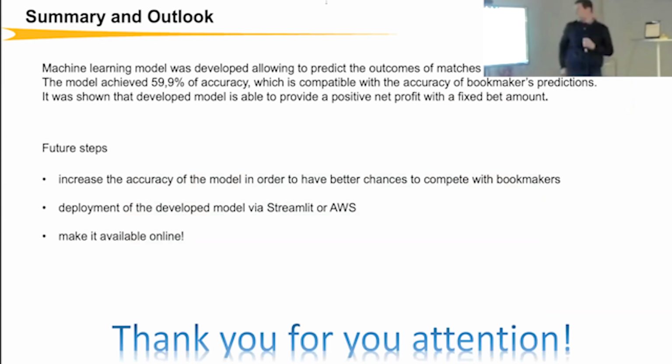Yeah, and this is the summary and outlook of my project. A machine learning model was developed which is able to predict the outcomes of matches in the regular season of the National Hockey League, and it has nearly 60% accuracy, and this is comparable with bookmakers' models, or, I don't know, maybe they just have smart people there in the companies. Also it was shown that this model with this accuracy is able to compete with bookmakers and to get some net positive profit for a fixed bet amount.